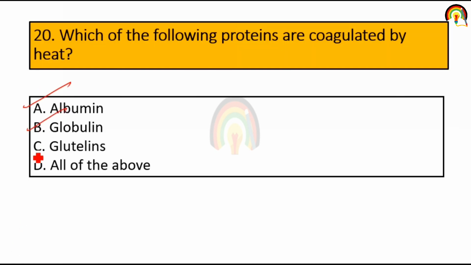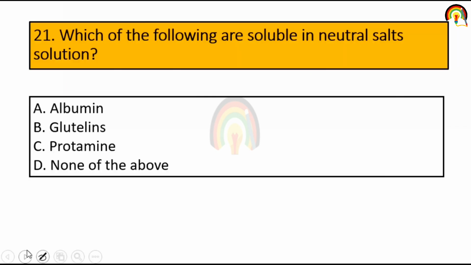Albumin, globulin, glutenin, or all of the above. So all these three protein can be coagulated by the help of heat, so all of the above. Which of the following are soluble in neutral salt solution? So it's none of the above.